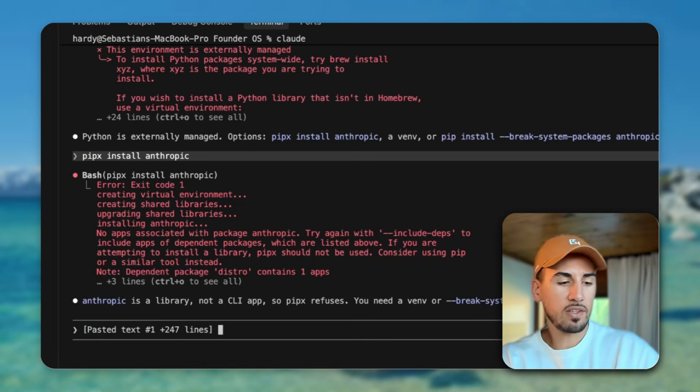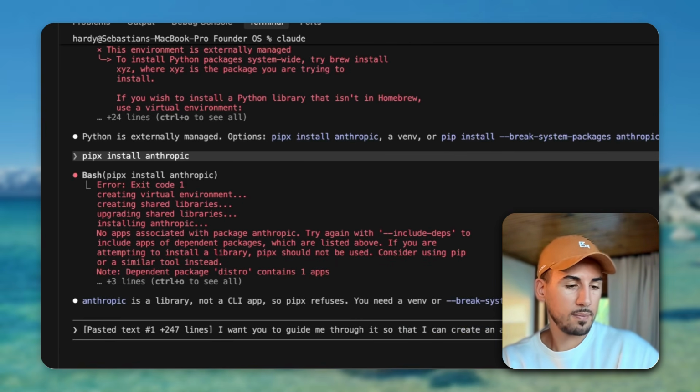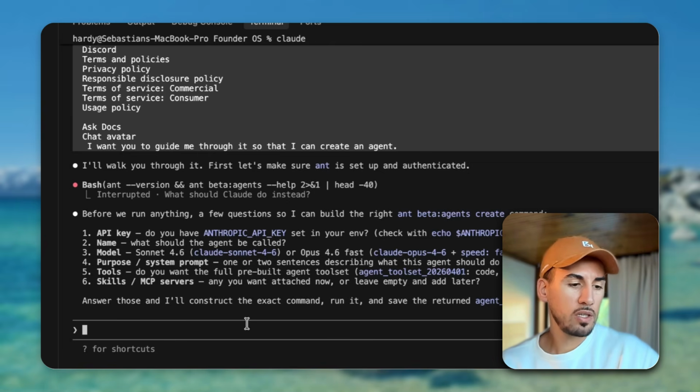And because I'm lazy, I'm just going to copy this code in here and tell it, I want you to guide me through it so that I can create an agent. I want to build a repurposing agent that, whenever I post a YouTube video, will give me recommended shorts with call to action for that video. It will give me a Substack post, a post for LinkedIn as an article, and some LinkedIn posts and some Twitter posts. Everything to promote that YouTube video, but also to talk about concepts that I put in that video. Just basically repurposing a bunch of content from there.